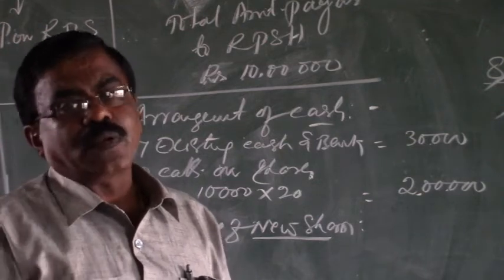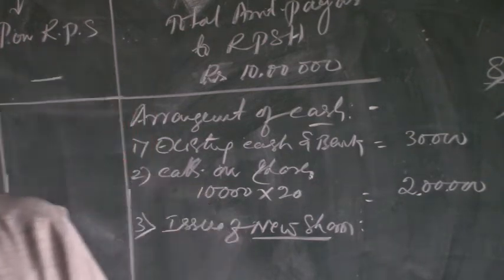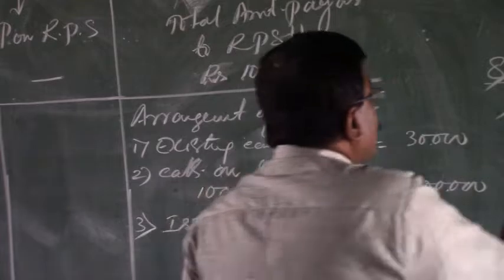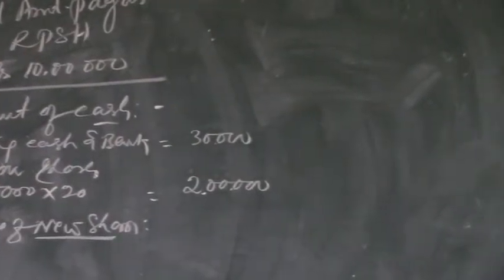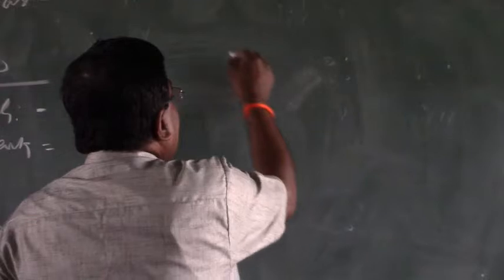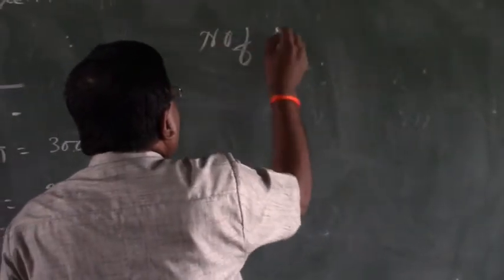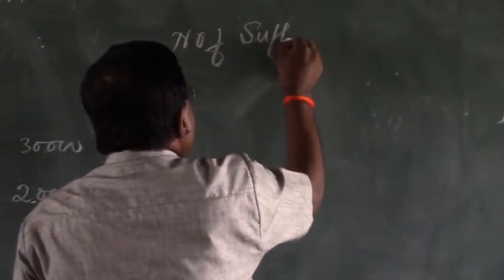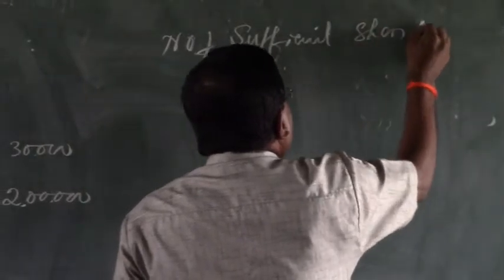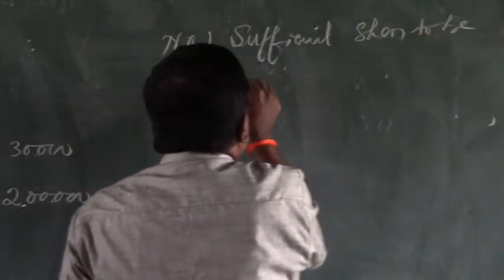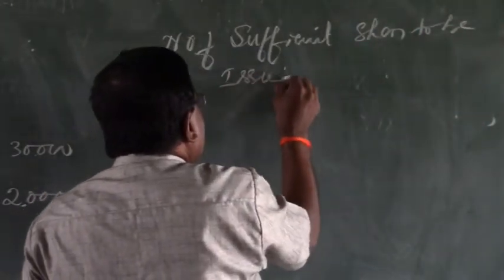How many are the sufficient number of shares? We have to calculate it. This is an important point we have to cover, because many people have a doubt in their minds regarding the calculation of the number of new sufficient shares to be issued by the company.